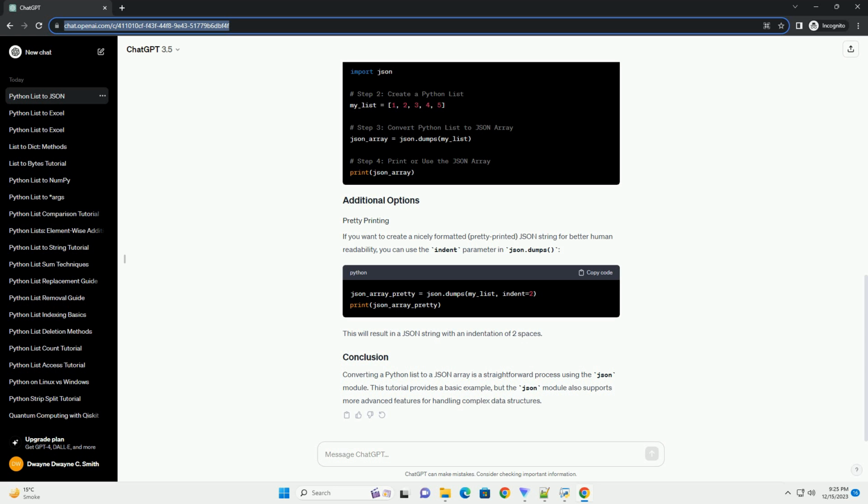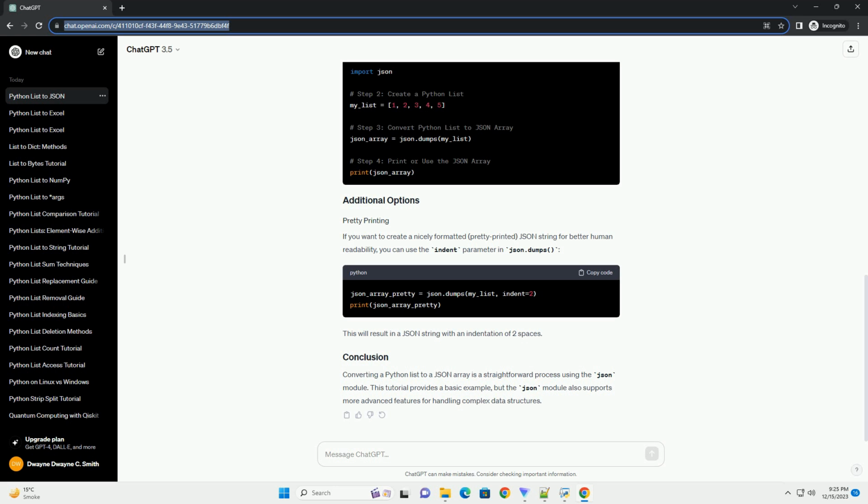Next, create a Python list that you want to convert to a JSON array. For example, use the json.dumps function to convert the Python list to a JSON-formatted string. The s stands for string. You can now print the JSON array or use it as needed. Here's the complete code example.